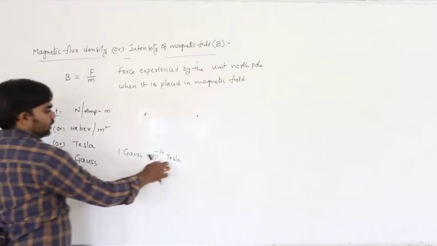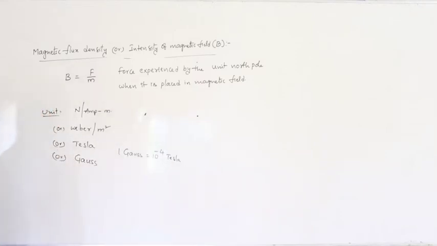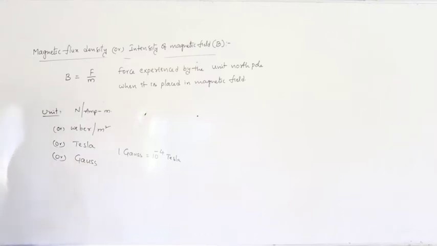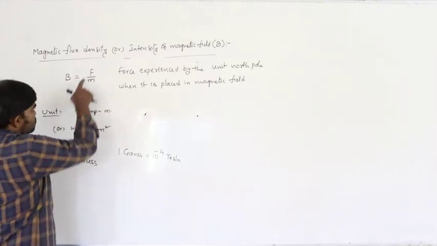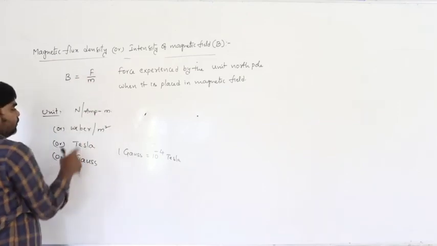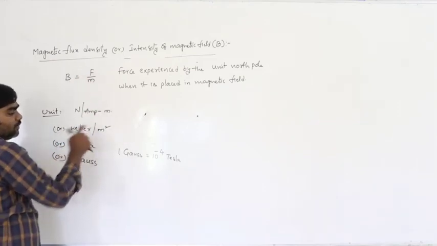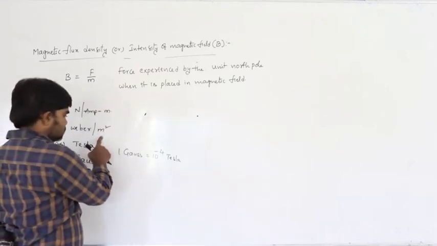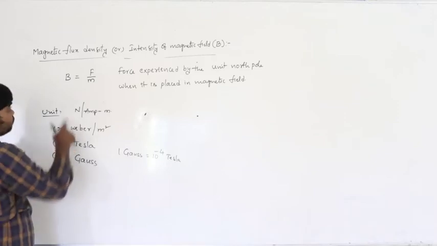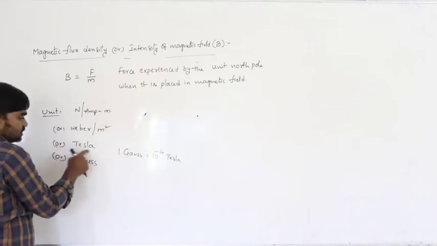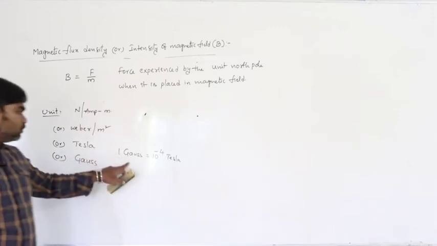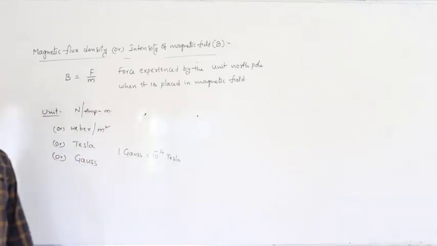Later we can discuss Weber per meter square.